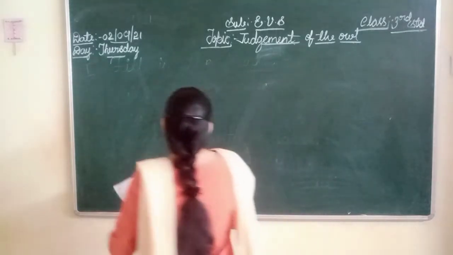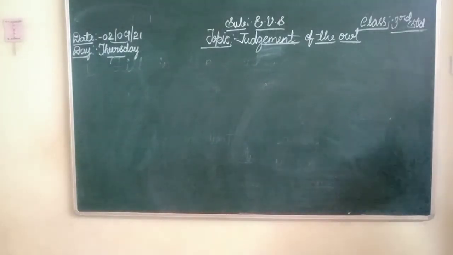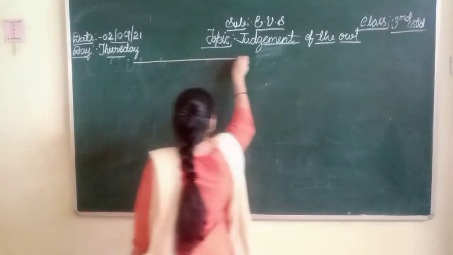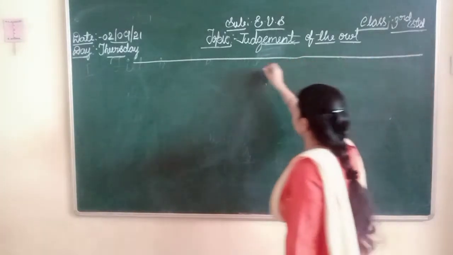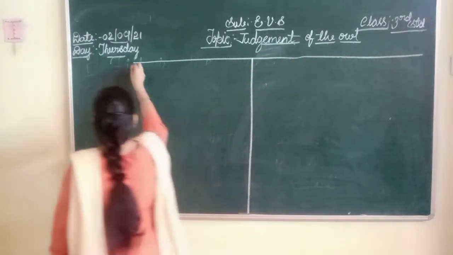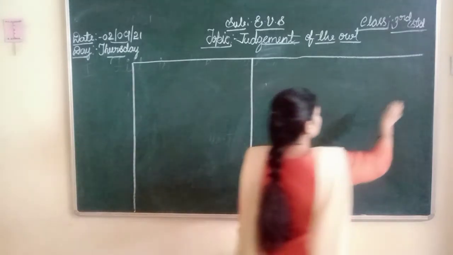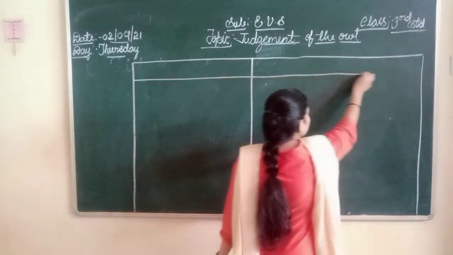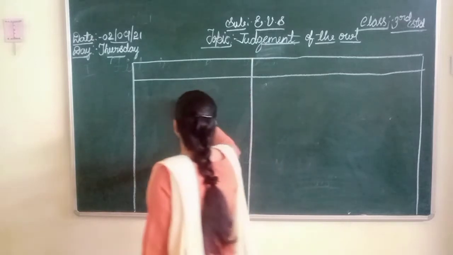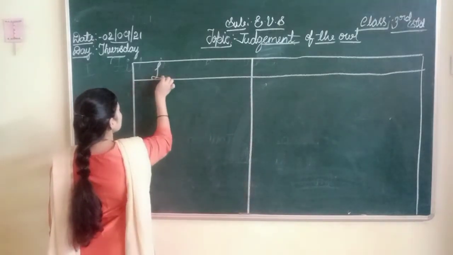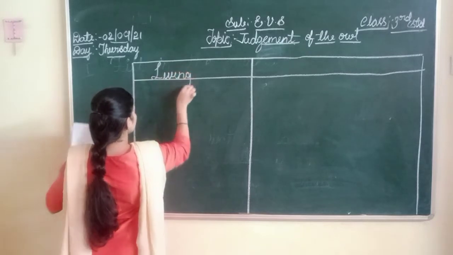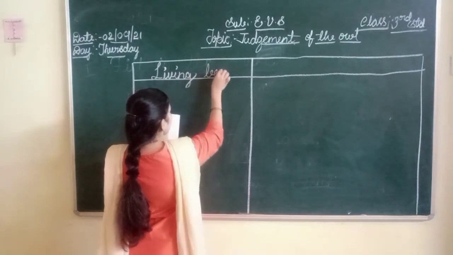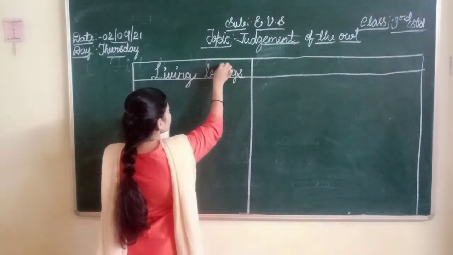Okay. I make a table on the board. I just draw the table on the board. How can we recognize whether it is living or non-living? It says living things need food, right? So who needs food to grow? Human beings, animals, birds, plants need food, need water, need air to grow, live, respire, right? Yes. Here what do we have to write? Living things. Living beings. B-E-I-N-G-S. Okay, in the textbook itself we have to write, children.